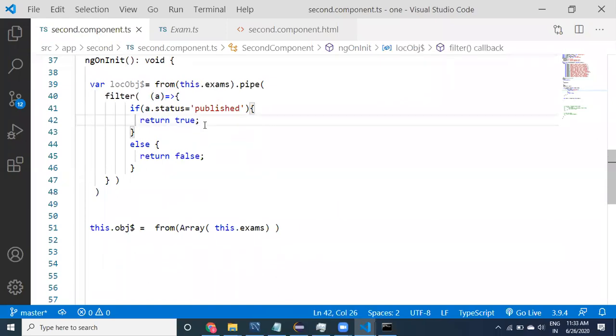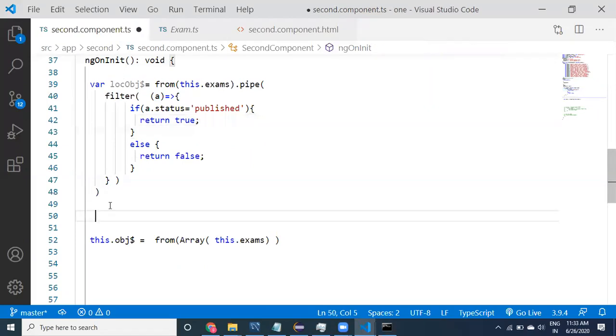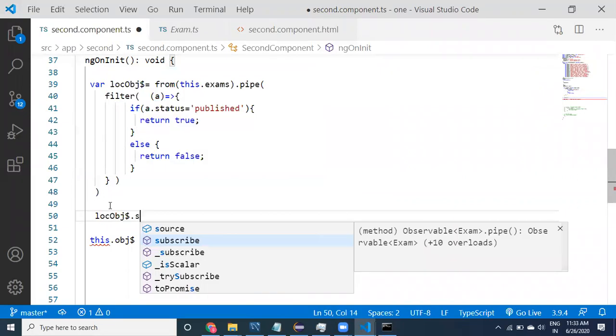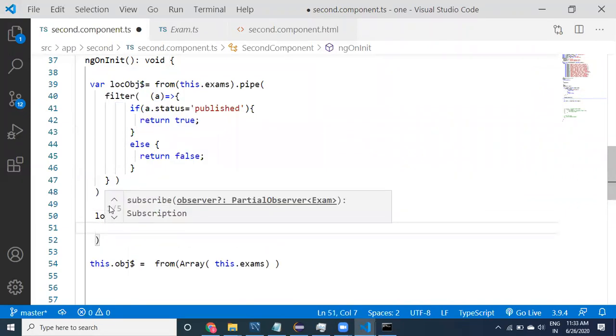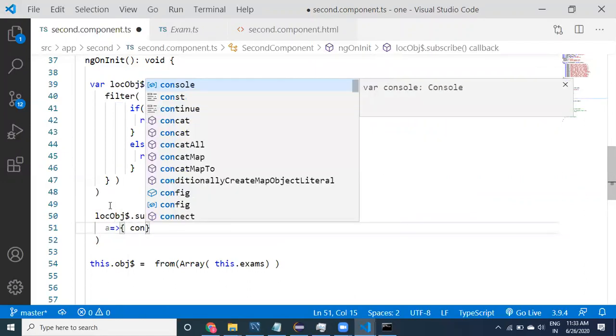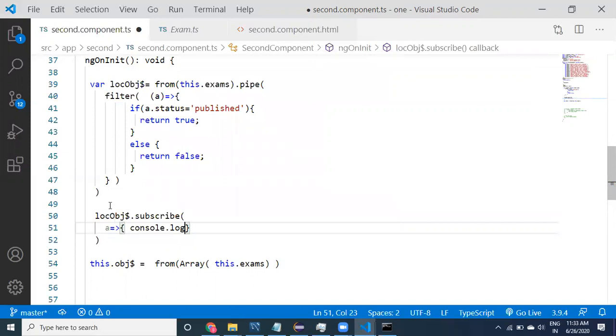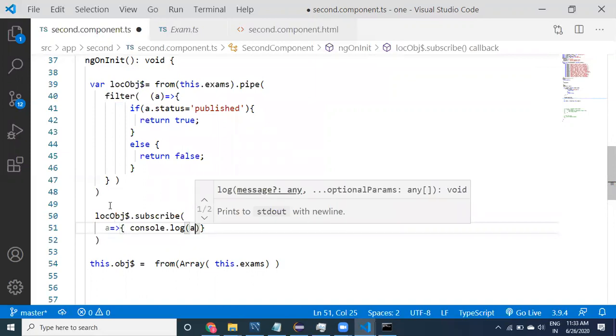No problem. Now what I will do is, after applying the pipe, if you want to print the values in the console, I'm going to use the subscribe method on the local observable. Within the subscribe, I want to print the value one by one. It is going to get printed. Just look at it, guys. Console.log.